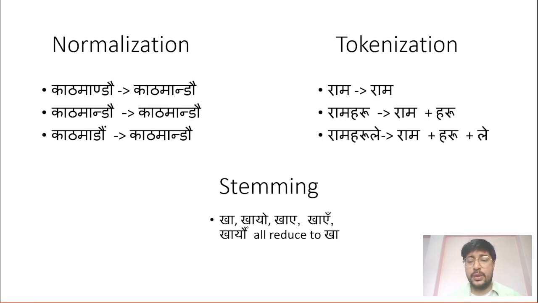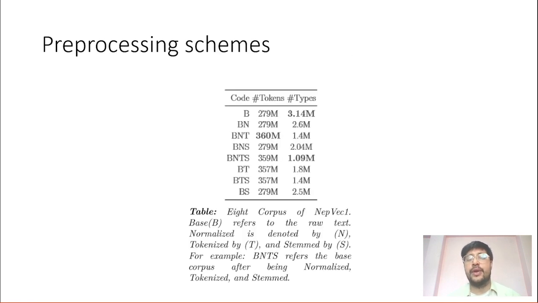In normalization, we map different spellings of the same word to one uniform scheme. In tokenization, we split the pre-compound suffixes repeatedly into individual tokens. And in stemming, we remove the inflections to reduce related words to the same stem. Trying these pre-processing schemes in various orders, we derive a total of 8 different corpora.